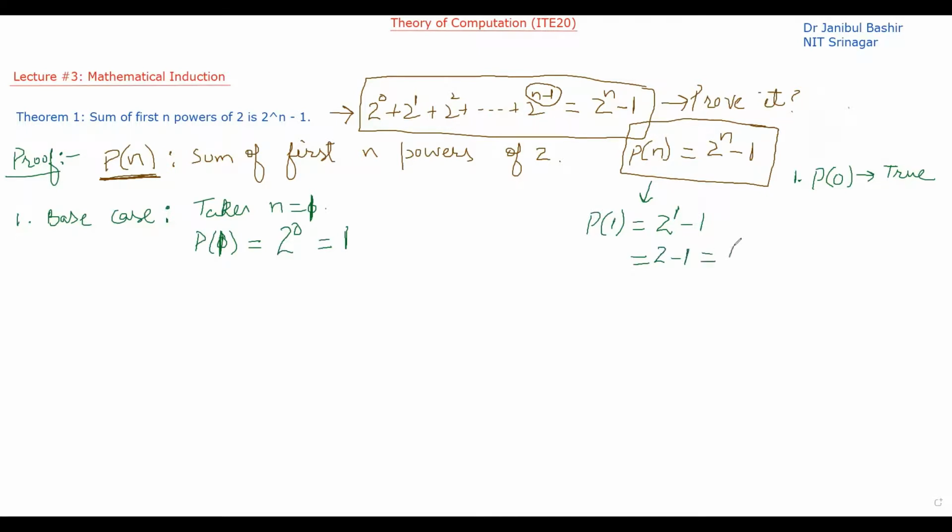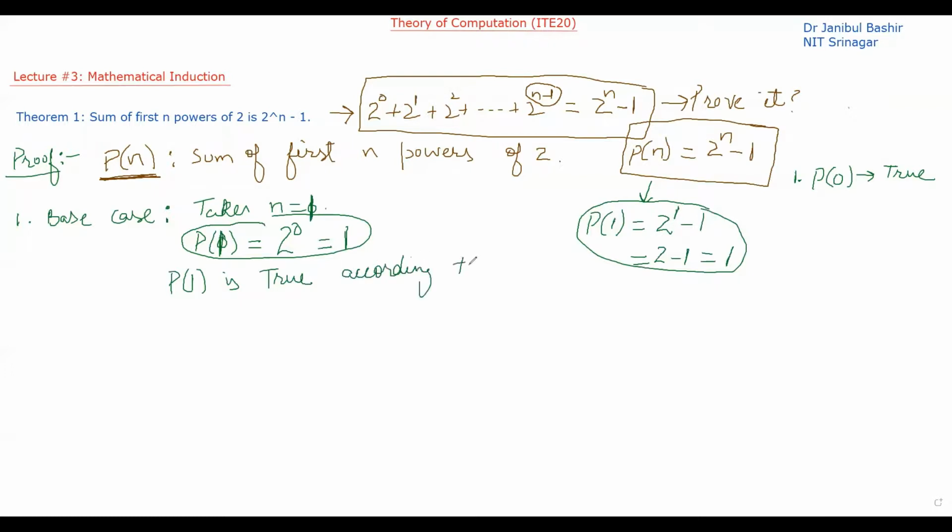That is equal to 1. So the base case P(1) is equal to 1, and by the formula, or by the statement also, it comes out the same. So that means P(1) is true according to the statement.